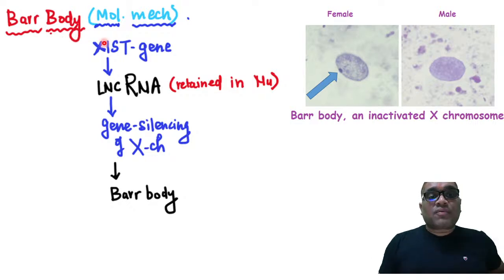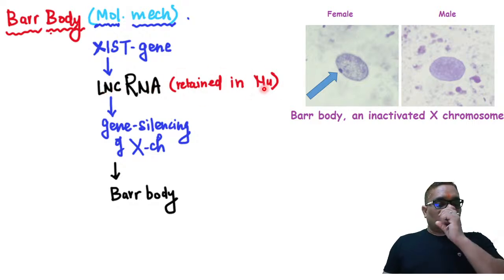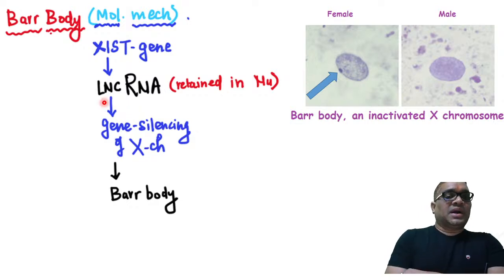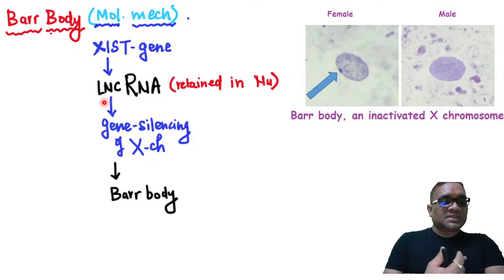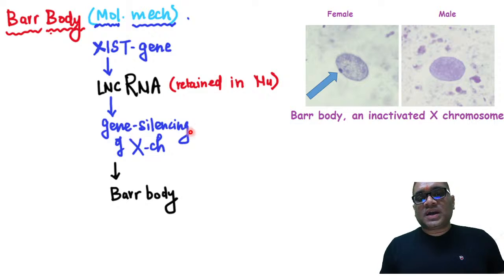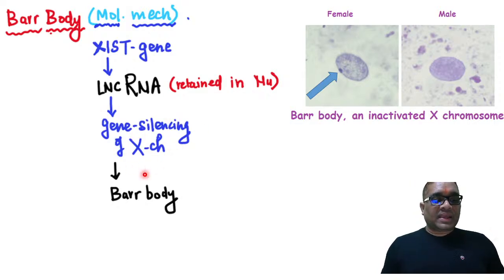So bar bodies are formed because of the XIST gene. You remember the fourth option I have given. The XIST gene is the reason for the bar body. XIST gene is controlling the formation of the long non-coding RNA. Remember, long non-coding RNA. This will be retained inside the nucleus. Long non-coding RNA is a gene silencing RNA, and this gene silencing RNA is going to inactivate the X chromosome, right? So gene silencing will be done on the X chromosome.